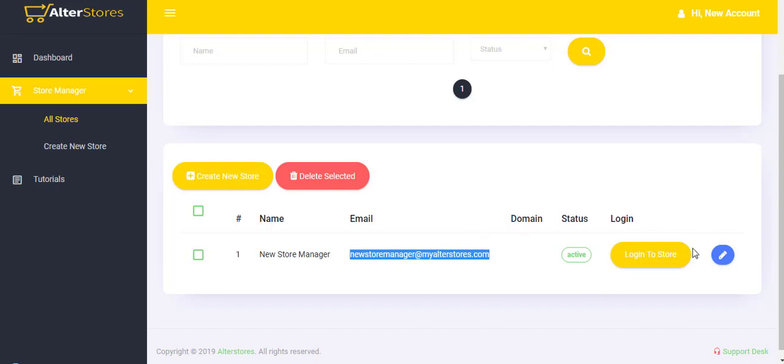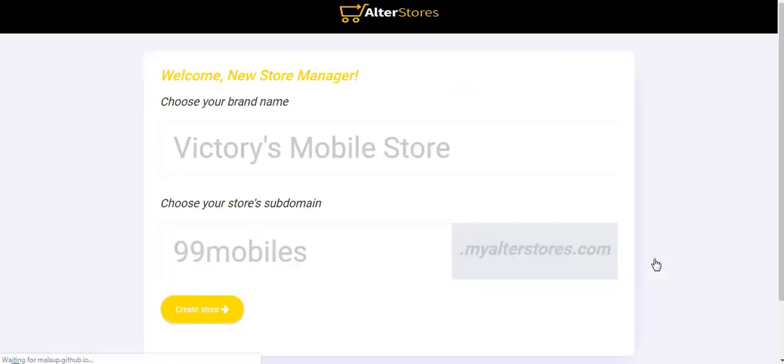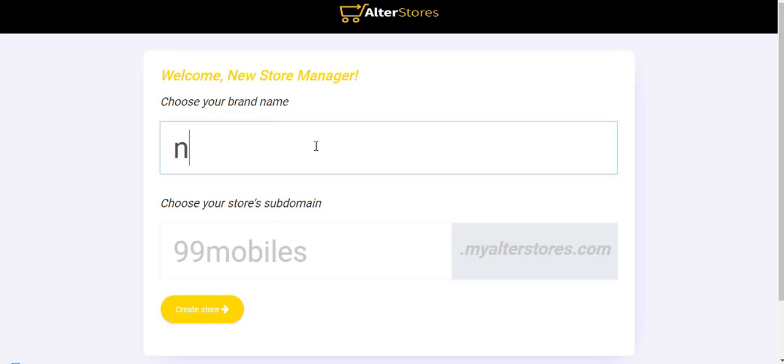So you see right here an option to log into your store, which, if you do, will take you straight to your store setup. At this store setup, you see an onboarding process. At this point, you're required to choose a brand name. Let's just say New Store Setup. Alright, so let's have it like that.